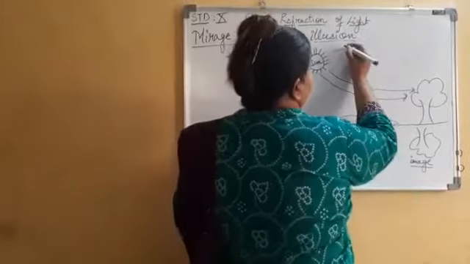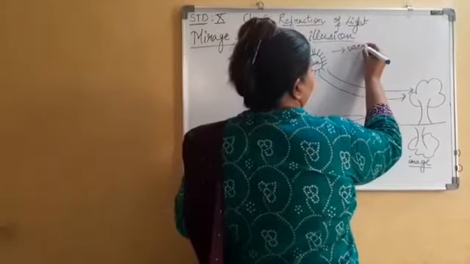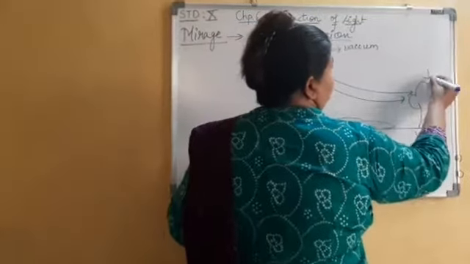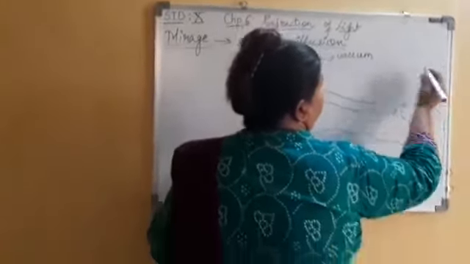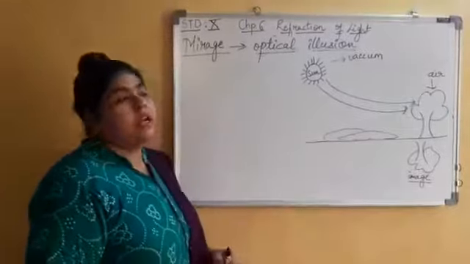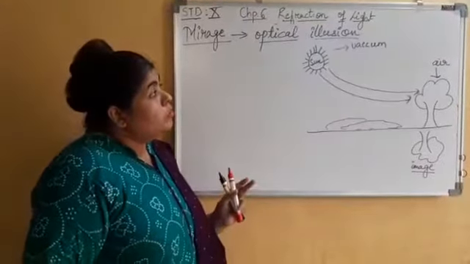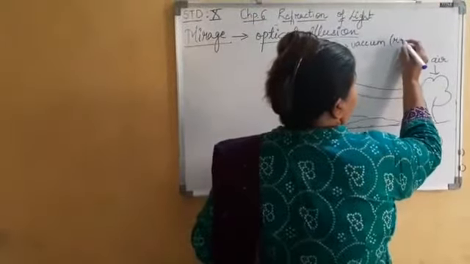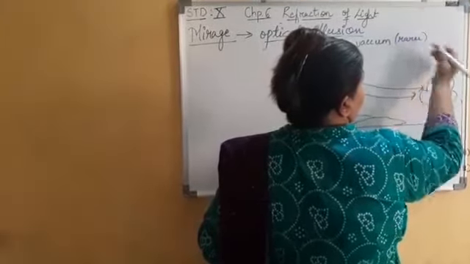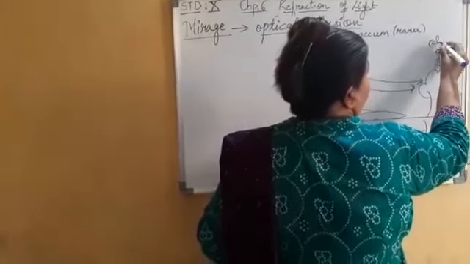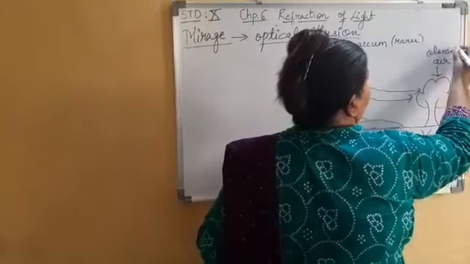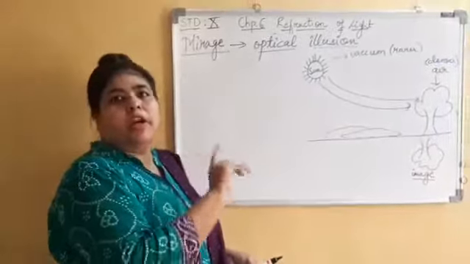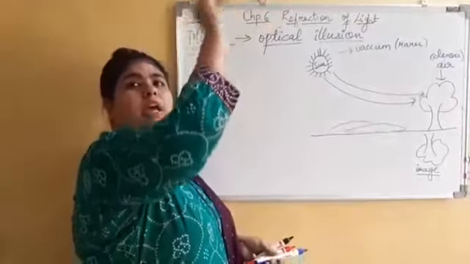Sun is located in vacuum. Now, air. If I use the words sun, vacuum and air: vacuum is a rarer medium, and air is a denser medium. Is that understood? Where is the sun located? It is located in vacuum, somewhere in space.